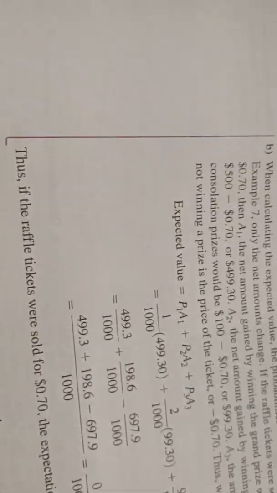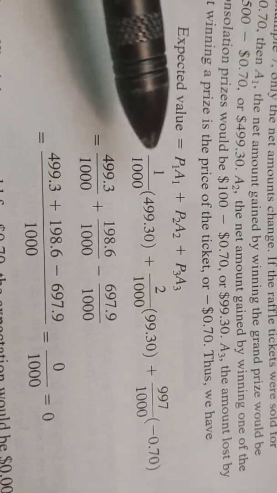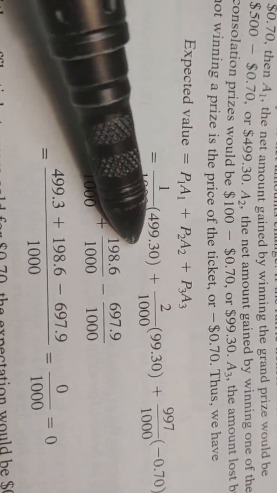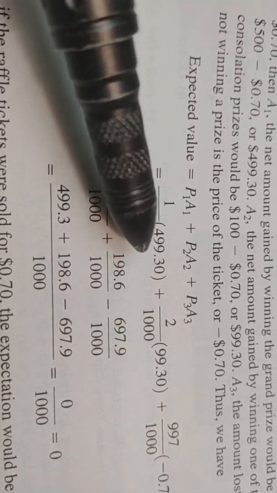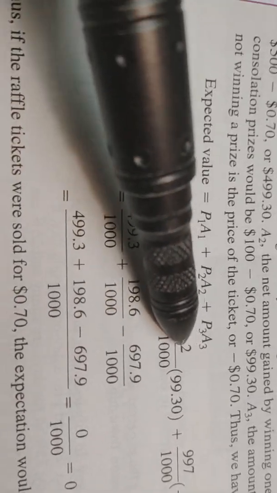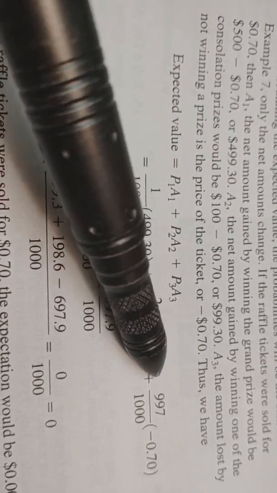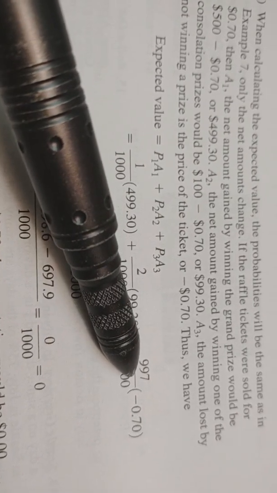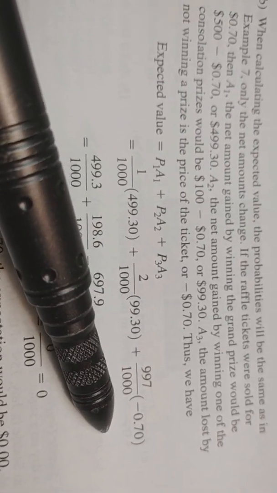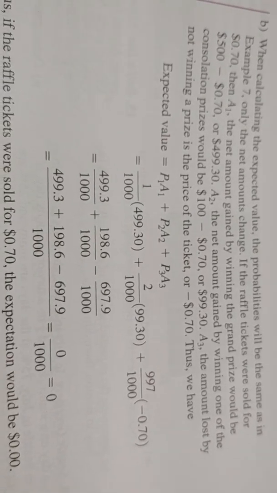What would happen here is we go 1 over 1,000 times 499.30, because remember, it's $500, but we're subtracting 70 cents, the fair price. Then 2 over 1,000 times 99.30, because we subtract 70 cents. And then there's the expected payout: 997 people lose their 70 cents. Do the math and we get 0, so it works.